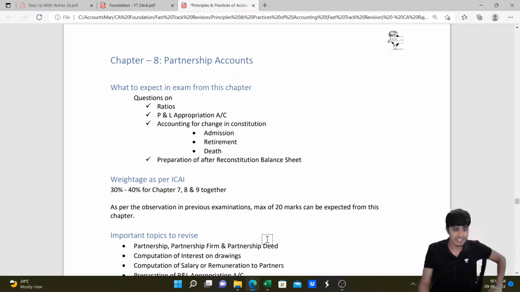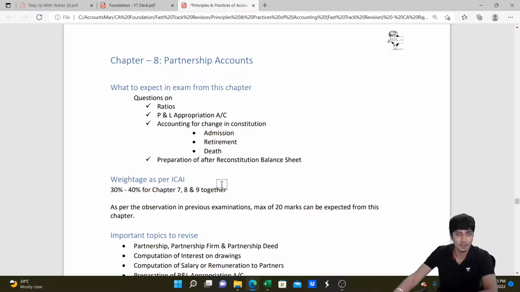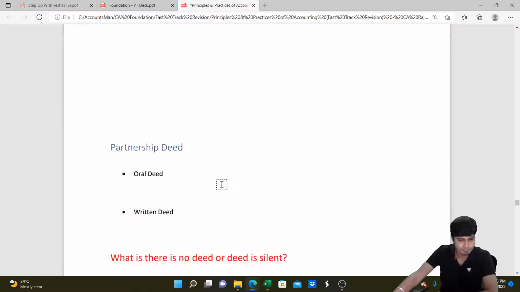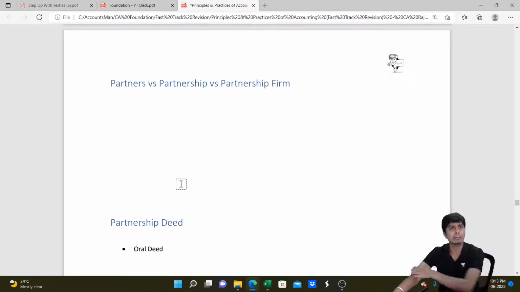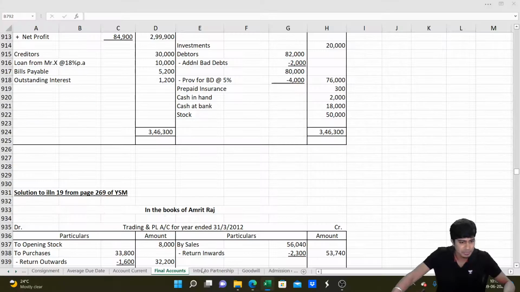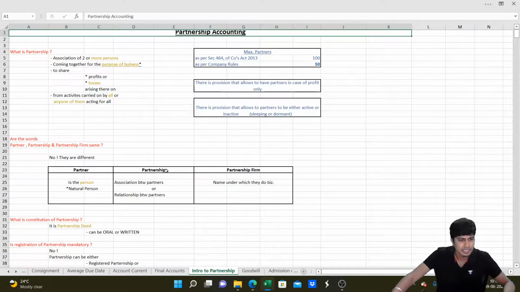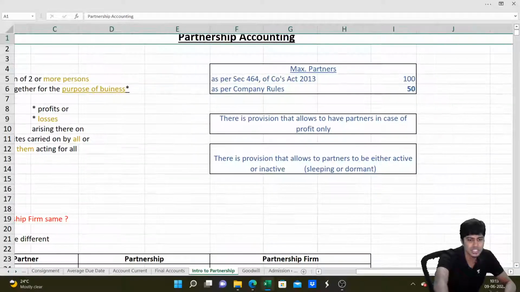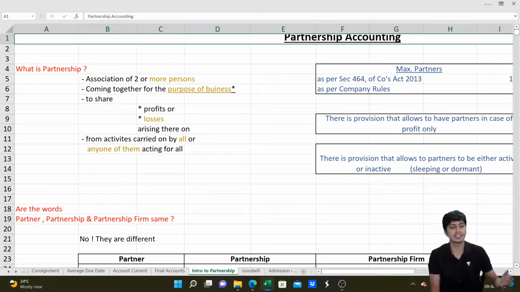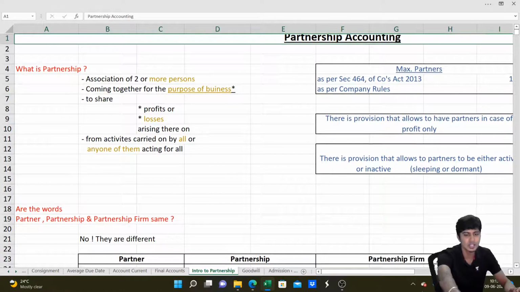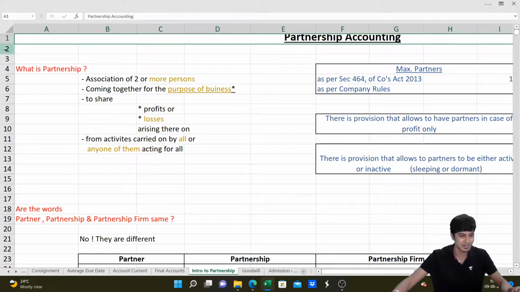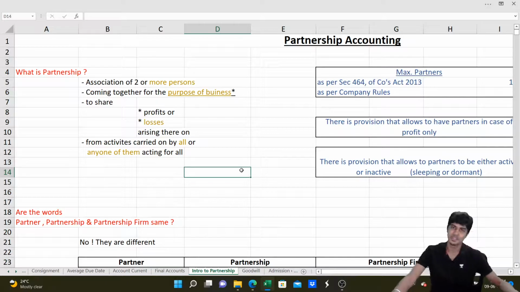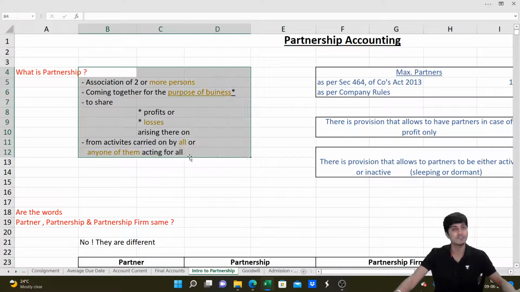Chalo, let's start with partnership accounting, that is chapter 8 of your CA Foundation syllabus. What do you mean by partnership? The definition is there. I'll see if I've covered it in the Excel sheet. Yes, we have. It is an association of two or more partners coming together for the purpose of business to share the profits and losses arising thereon, where activities are carried on by all or any one of them acting for all. You got it? So this is the definition of partnership.